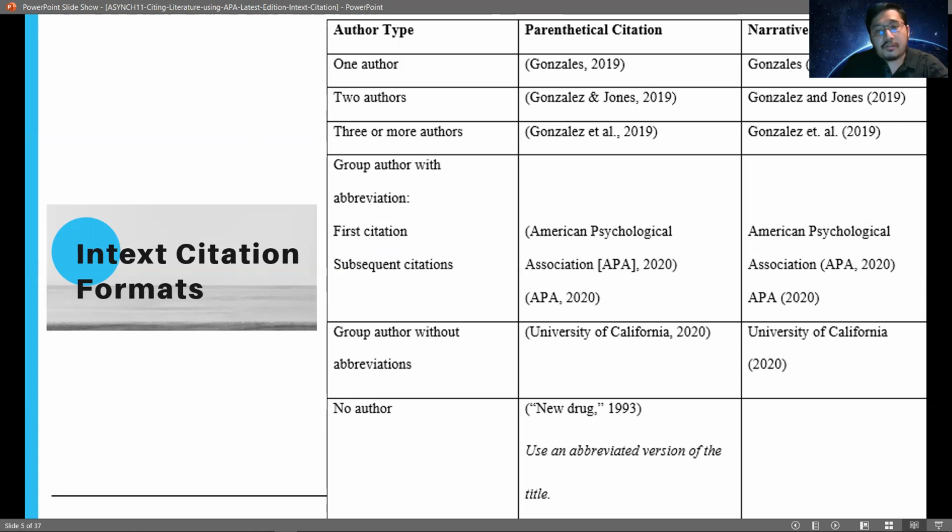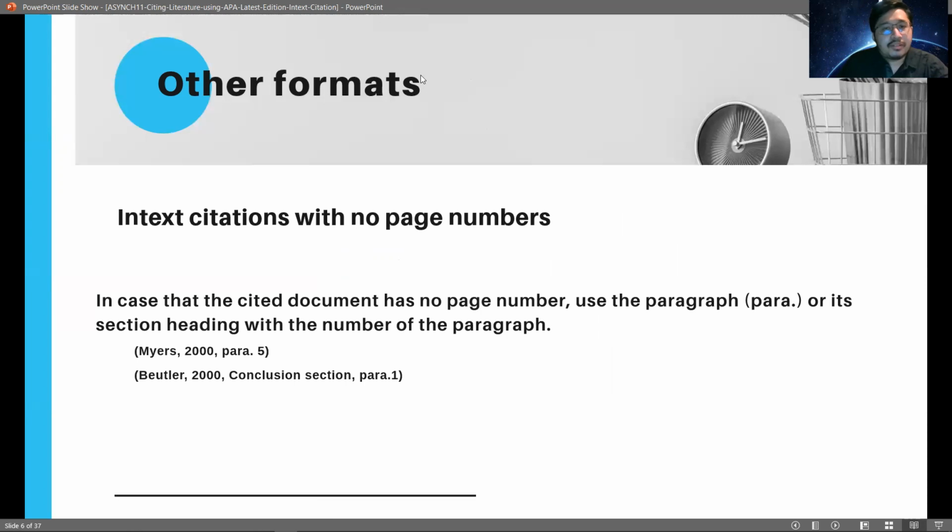Okay, so that is for parenthetical citation. For narrative citations, only the copyright year is included in the open and close parentheses. The name of the author or the organization that authored the reference will be part of your cited text.